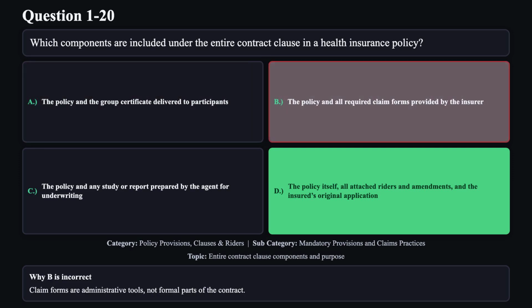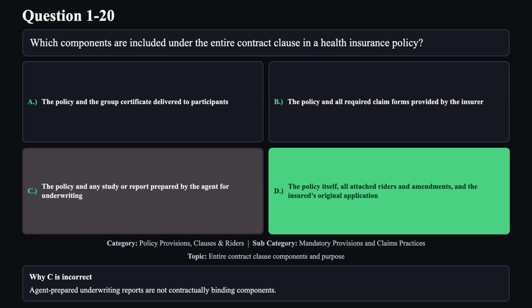Reason B is not correct. Claim forms are administrative tools, not formal parts of the contract. Reason C is not correct. Agent-prepared underwriting reports are not contractually binding components.